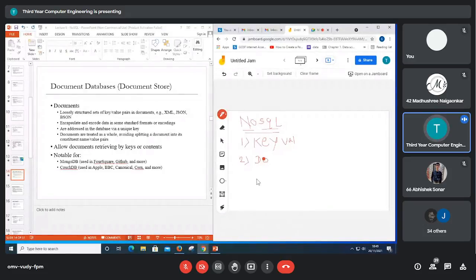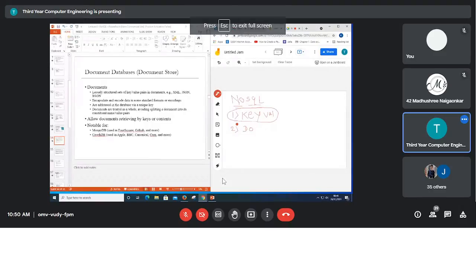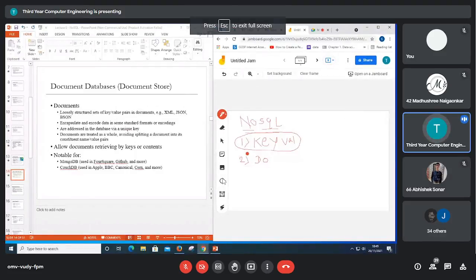You already know about key value in data structures, which consists of a hashing technique where we can store a key and a value. Sometimes it is used in programming like a dictionary. Similarly, in NoSQL it is used as a key value store. Second one is document store. We will see in detail how it actually works.